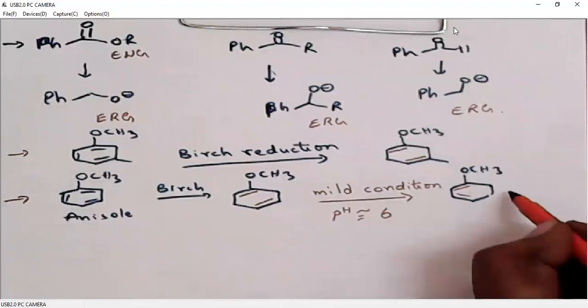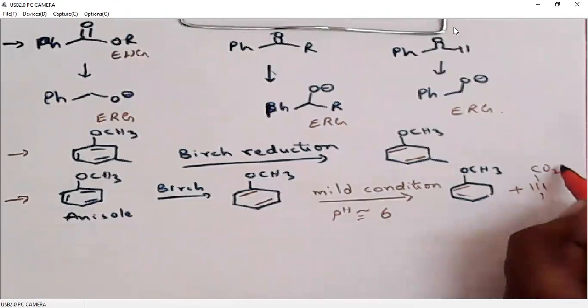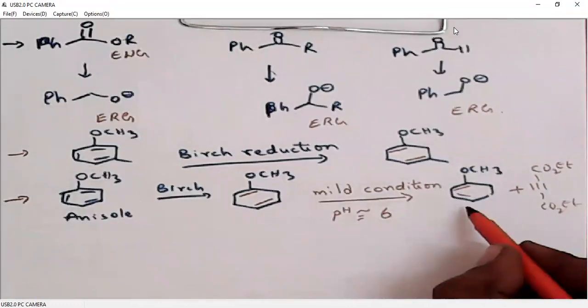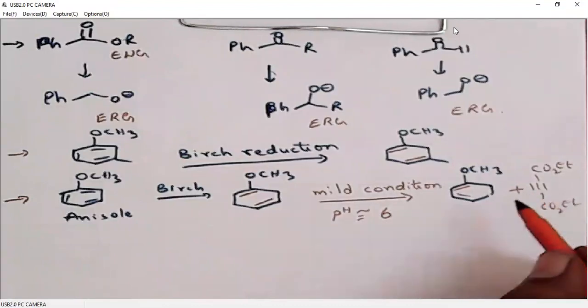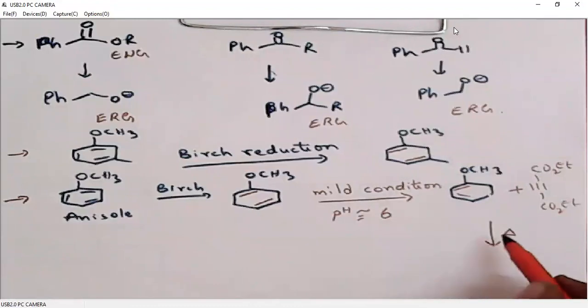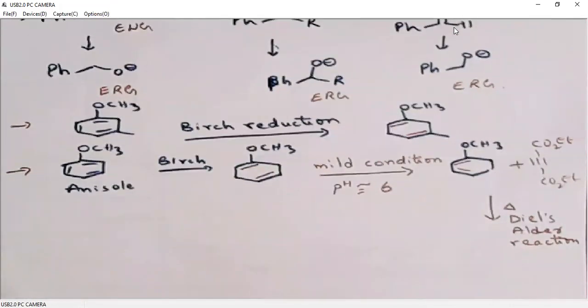Now we can do a Diels-Alder reaction on this. This is a diene and the alkyne acts as a dienophile. When we mix them and heat in a sealed vessel, we can have a Diels-Alder reaction. I'll give the product of the Diels-Alder reaction also.